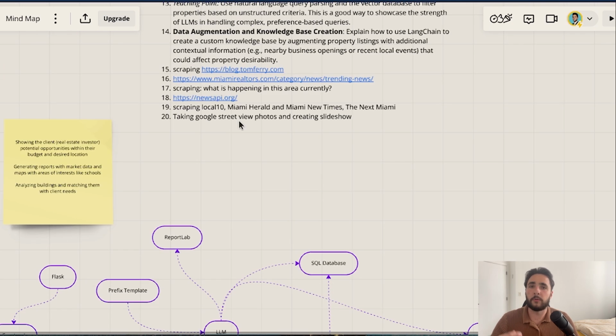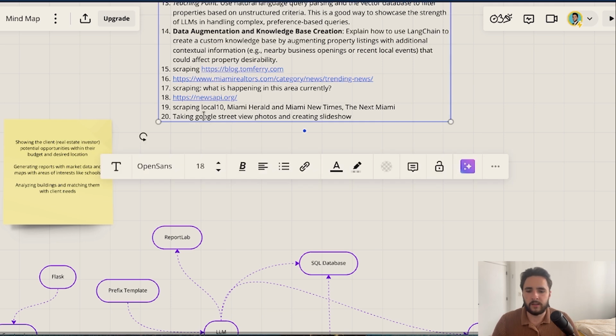Another feature that would be useful to implement, which I forgot to talk about, is if the investor is interested in a certain building, maybe they want to get a nice video of how the building looks. So perhaps we could take the photos from Google Street View, which sometimes contain interior apartment photos as well, and we can create some AI slideshow from that.